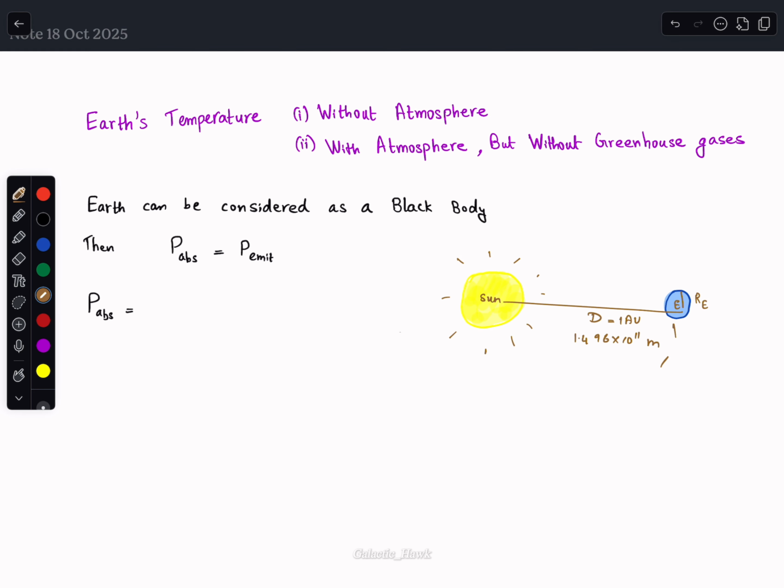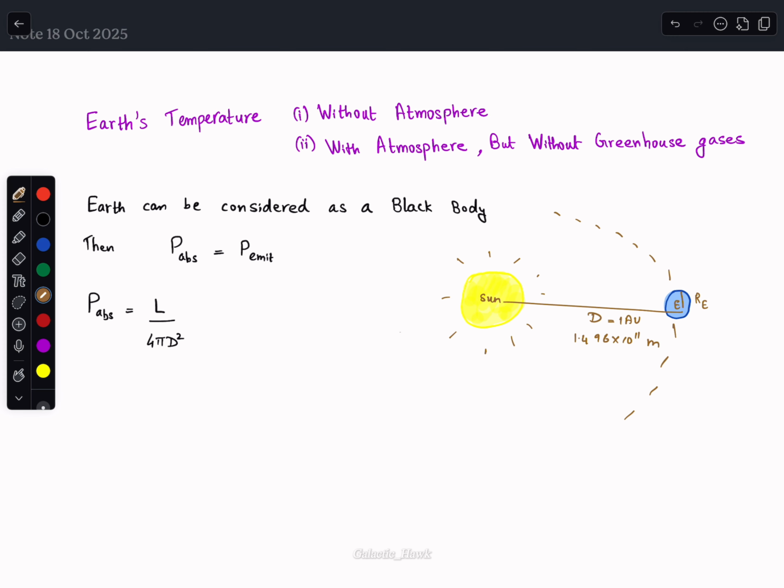For this, we can consider the sun to be at the center of a sphere of radius d. Obviously, the earth will be on the surface of this sphere. So the total energy per unit area per unit time through this sphere will be L by 4 pi d square.